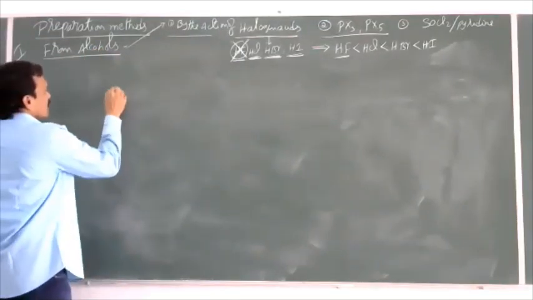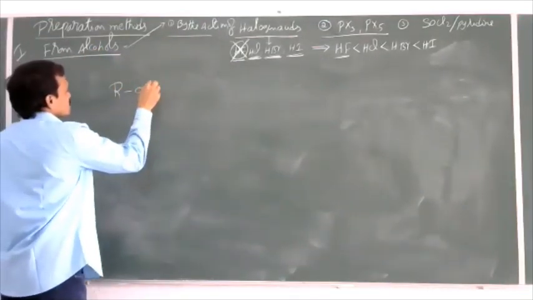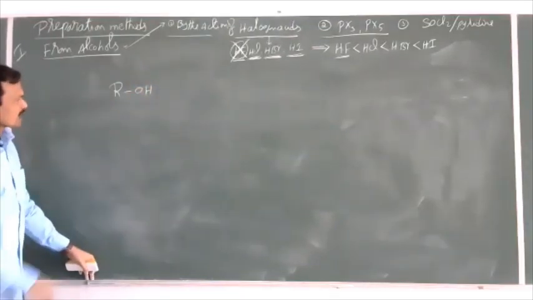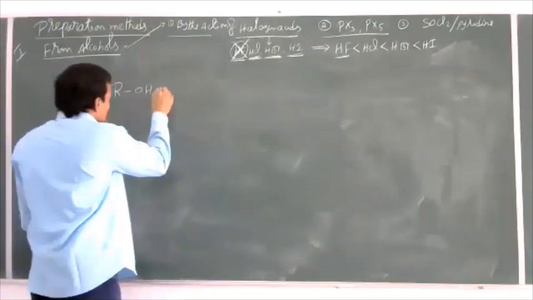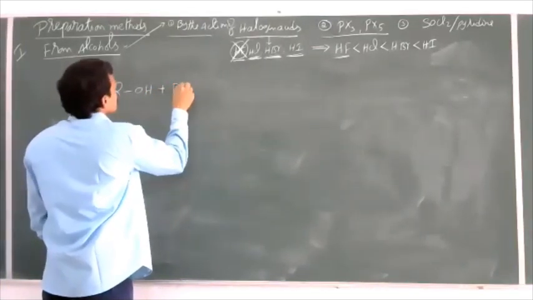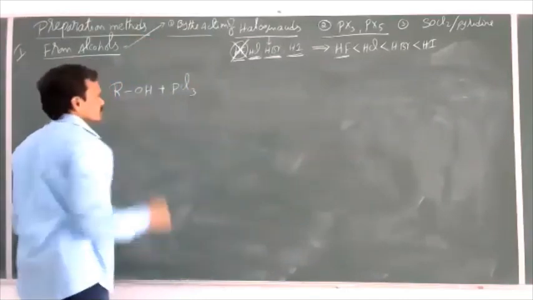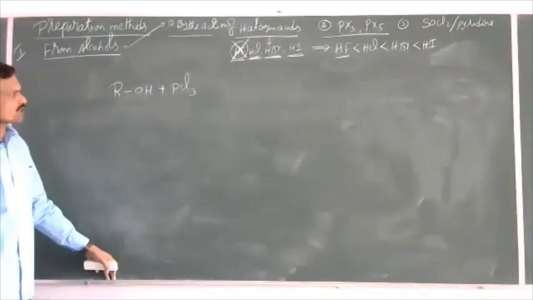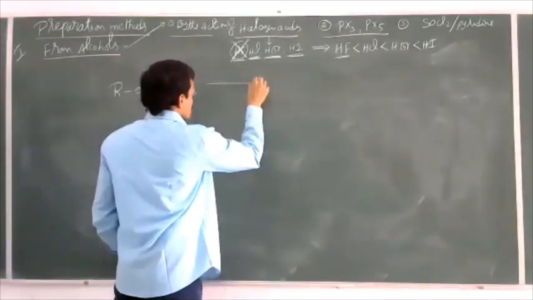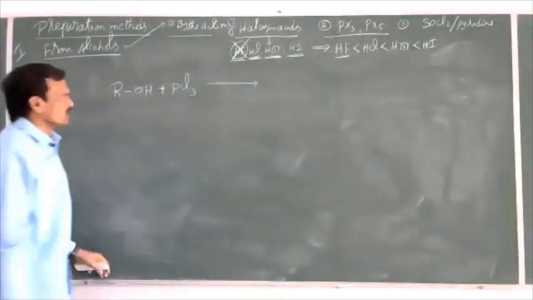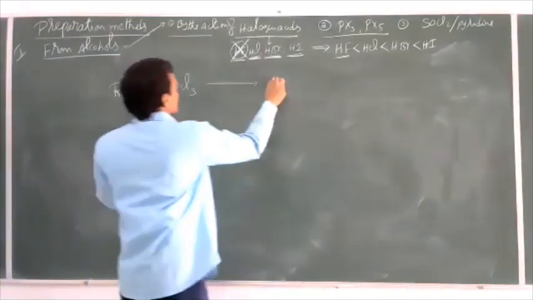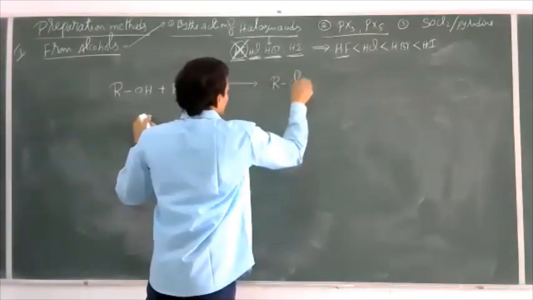So if we take alcohol ROH, when alcohols are allowed to react with PCl3, phosphorus trichloride, here also a nucleophilic substitution takes place. OH minus is replaced by Cl minus, and then we can get RCl.